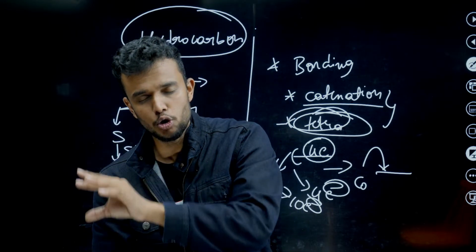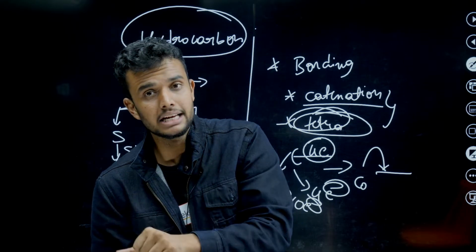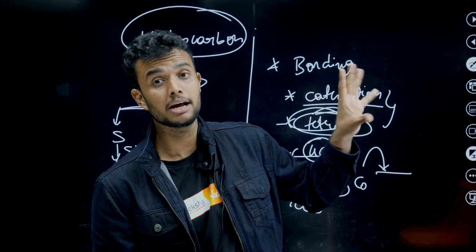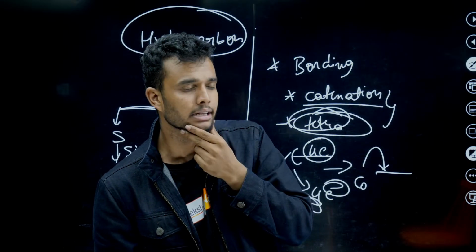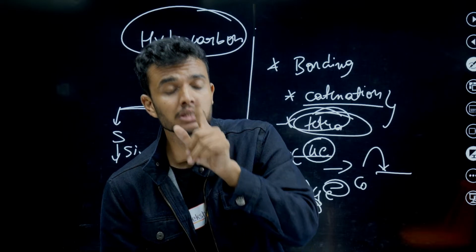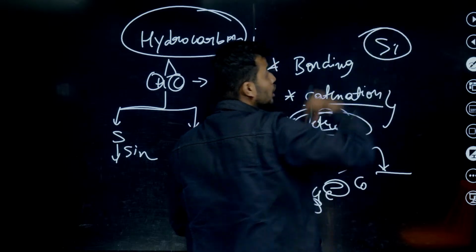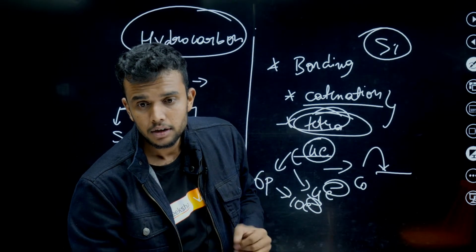Carbon only forms allotropes. No. Carbon only has the catenation property, but other atoms don't have it. They ask this, but the statement is not false, because silicon also has the catenation property. Silicon also has it. Please note down this. Okay.